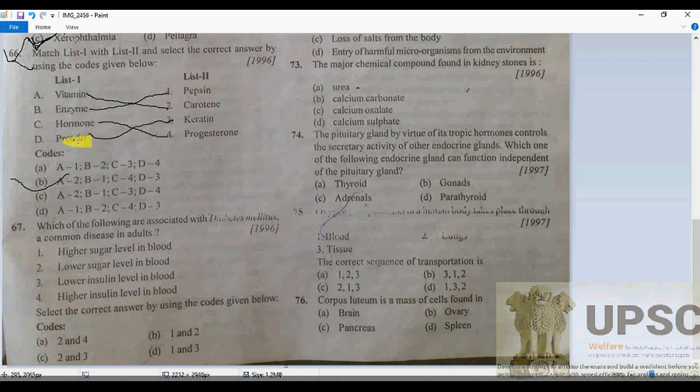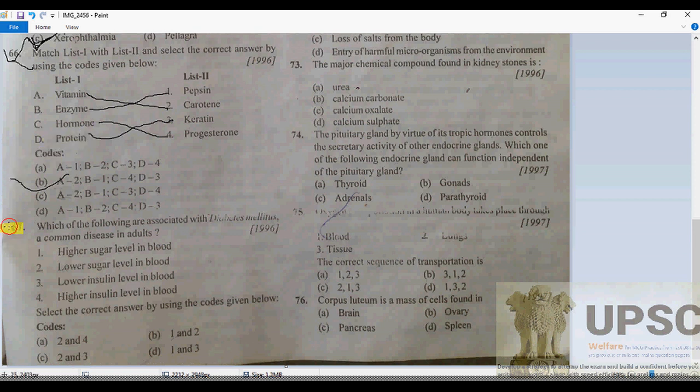Once again I repeat, the 66 number, as we know, is going to be B. Why is it so? Because the vitamin A group includes retinol, its parents, and carotene, the vitamin substances such as beta carotene. Pepsin is an enzyme produced in the stomach that digests protein, as we know. Progesterone is a hormone produced in the ovary, and keratin is the protein that is the main component of nails and hair.